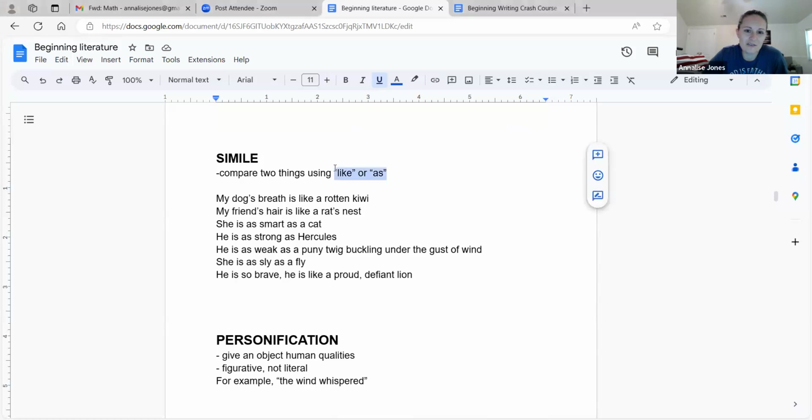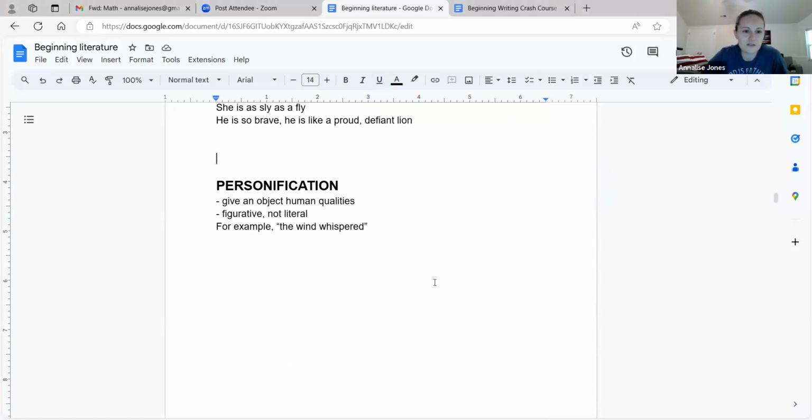Remember, we want the word like or as. He is as strong as Hercules. He is as weak as a puny twig buckling under the gust of wind. She is as sly as a fly. He is so brave. He is like a proud, defiant lion.